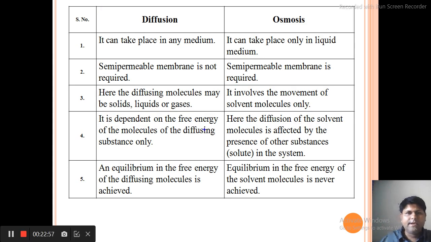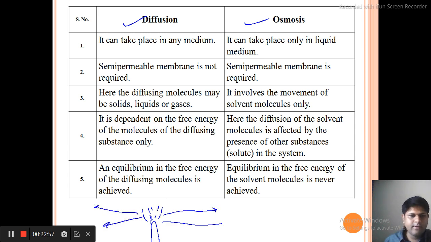Now let us talk about the difference between diffusion and osmosis. What is diffusion? Take an example. If you burn an incense stick here, the fragrance will go into the whole room. You can smell the fragrance from the whole room. Why? Because of diffusion.